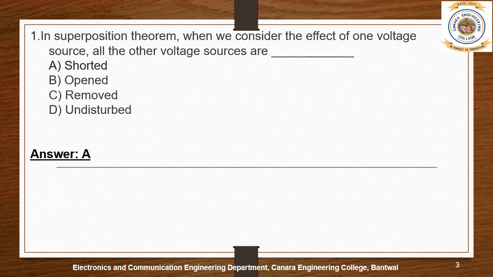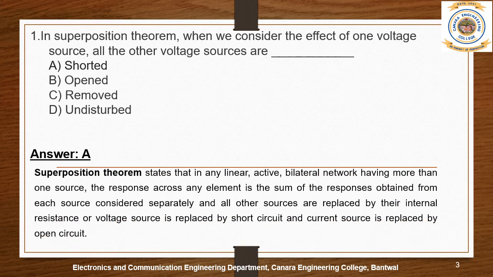Answer is A, shorted. As per the superposition theorem statement, it states that in any linear active bilateral network having more than one source, the response across any element is the sum of the responses obtained from each source considered separately, and all other sources are replaced by their internal resistance, or voltage source is replaced by short circuit and current source is replaced by open circuit. So this is as per the given statement of superposition theorem.